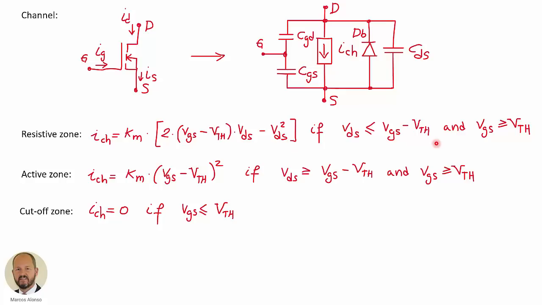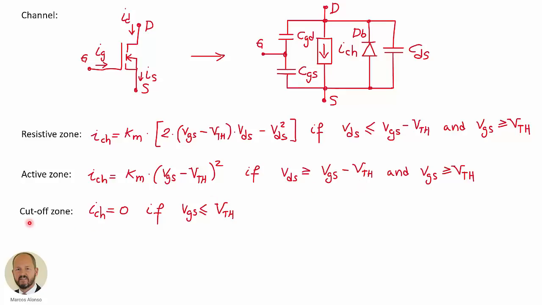And this is the range in which we are operating in the resistive zone. In the active zone, we have this equation here, which is a parabolic expression for the current through the channel as a function of the control voltage between the gate and the source, and this is the condition that we have for the operation in the active zone.